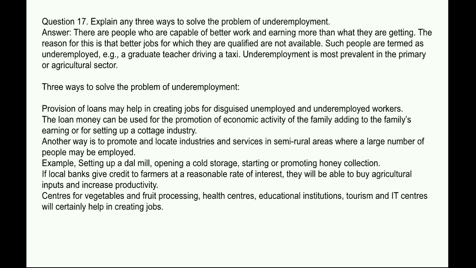Three ways to solve the problem of underemployment. Provision of loans may help in creating jobs for the unemployed and underemployed workers. The loan money can be used for the promotion of economic activity of the family, adding to the family's earning, or for setting up a cottage industry. Another way is to promote and locate industries and services in semi-rural areas where a large number of people may be employed. Example, setting up a dal mill, opening a cold storage, starting or promoting honey collection.